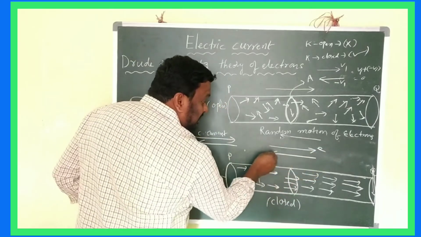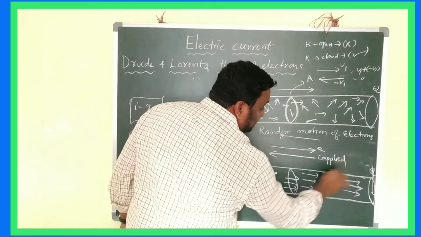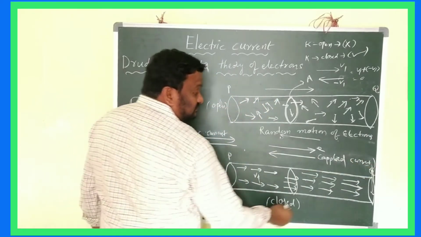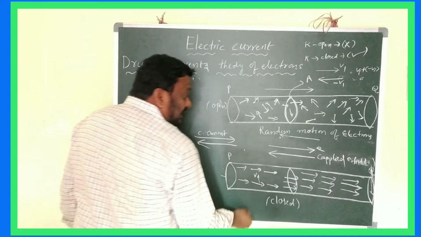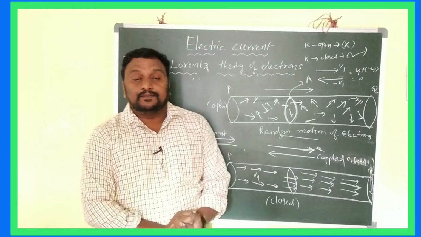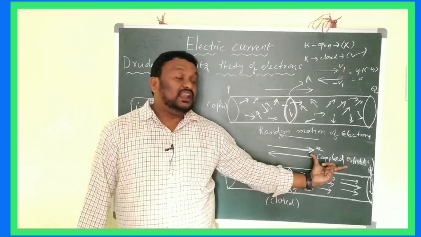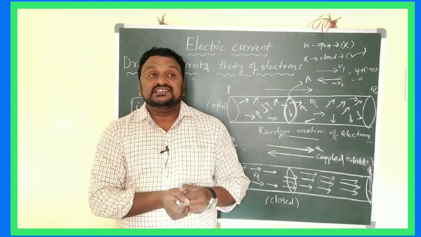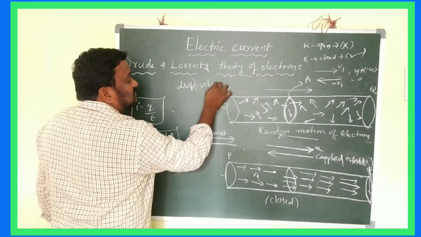The applied field should be in the opposite direction. To understand this very simply, this is the applied current direction or applied electric field direction, and these are the electrons moving in this direction. Clear? The electrons will move in the opposite direction of the applied electric field with a constant velocity. That velocity is called, children, drift velocity. What we call drift velocity.